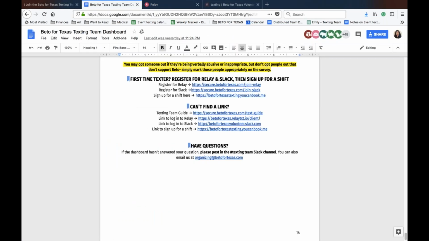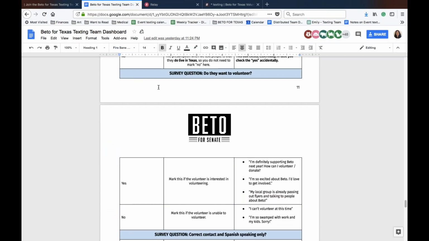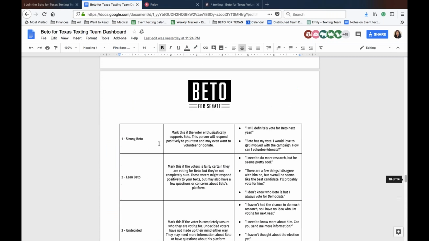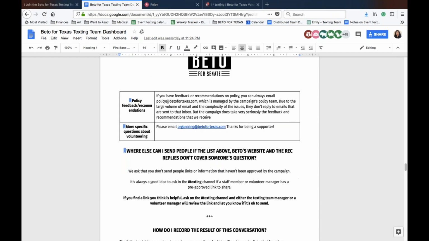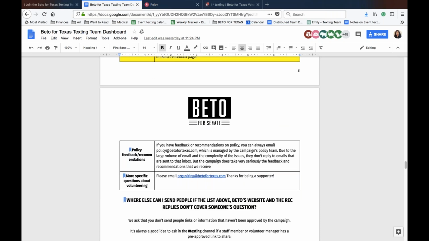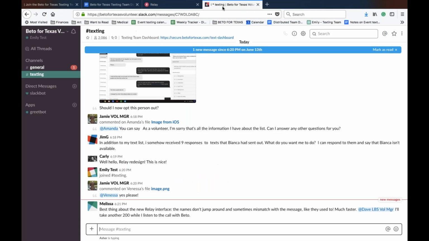And you should really keep it open always during your shift, because you can see here it has things like, how do I record the result of this conversation? What if someone asks me a question about Beto's policy position? It's a really useful resource. We want you to feel supported in this. All right, so that was Slack and the dashboard.